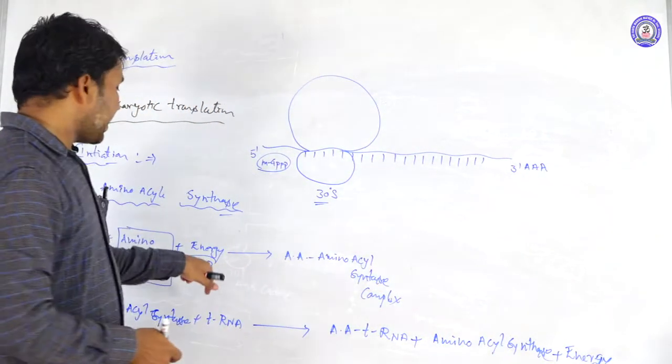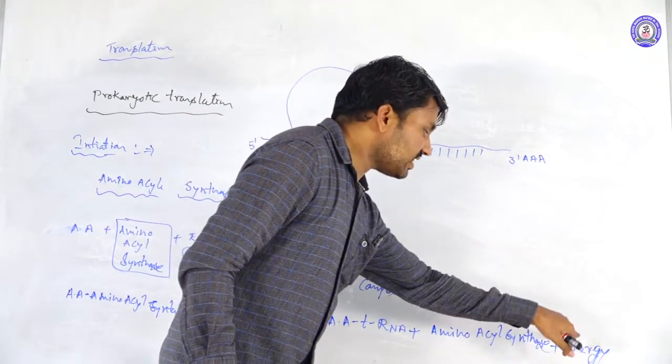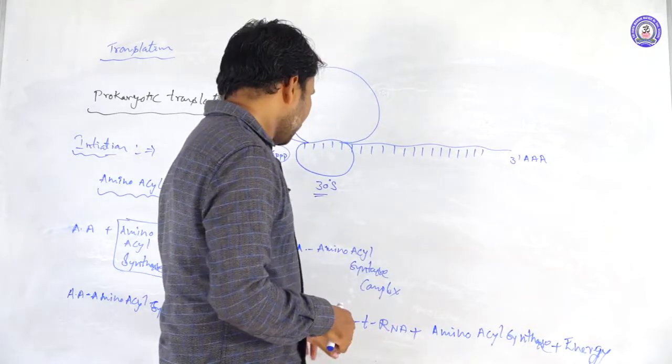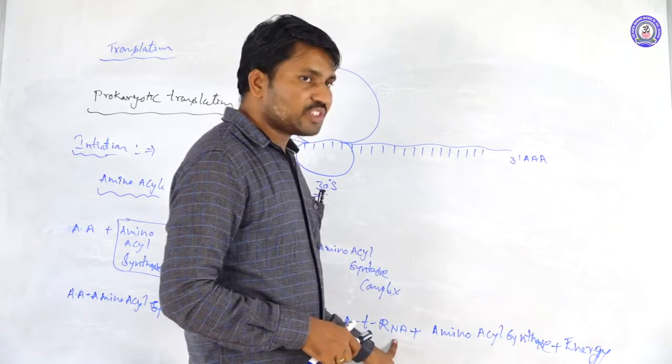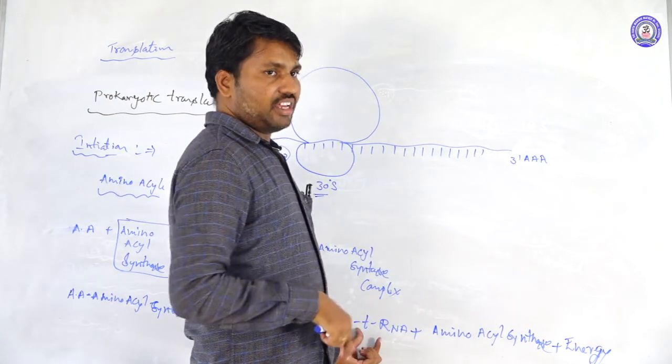Here the energy is taken and here the energy is liberated. The energy liberated is useful for the translation process here. So the aminoacyl tRNA is formed, which is actually an activated tRNA.